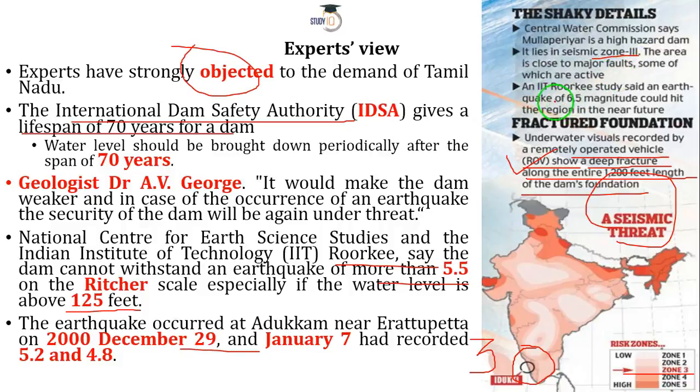And in fact, IIT Roorkee says that in the near future, this part of India may face a 6.5 magnitude earthquake. So now we know all the different sides. We know what the experts are saying. We know the Supreme Court, Tamil Nadu, the Union government, and this thing.